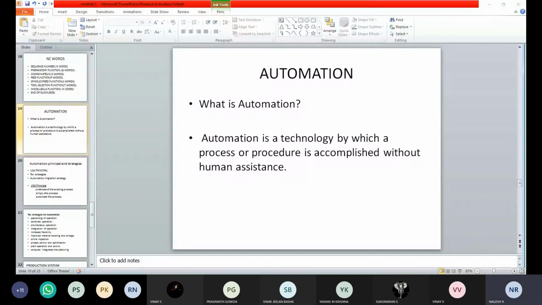Its task is to pick and to place at a certain distance. It is given a predefined program, and then it performs its operation automatically.